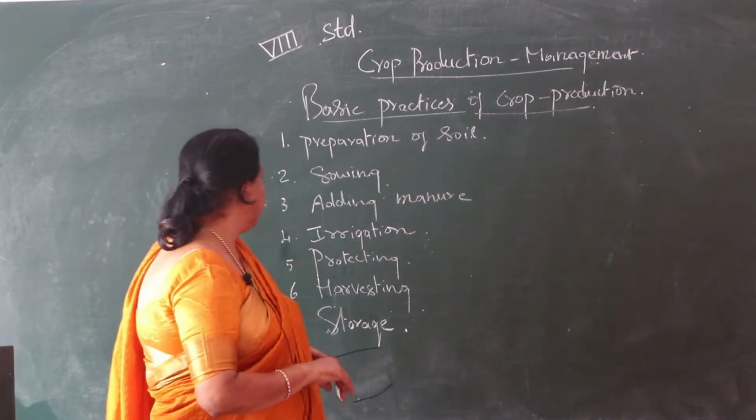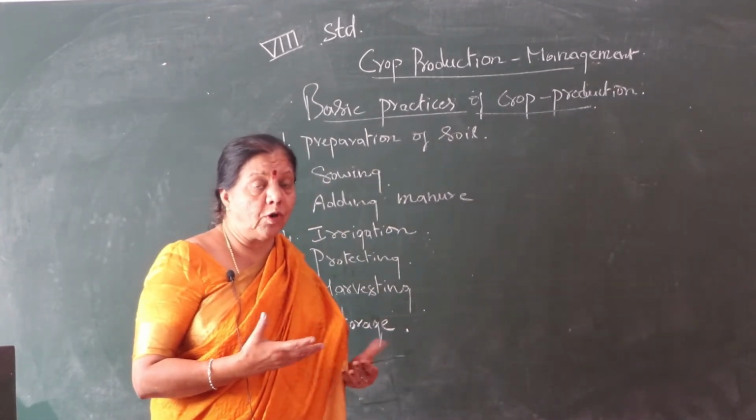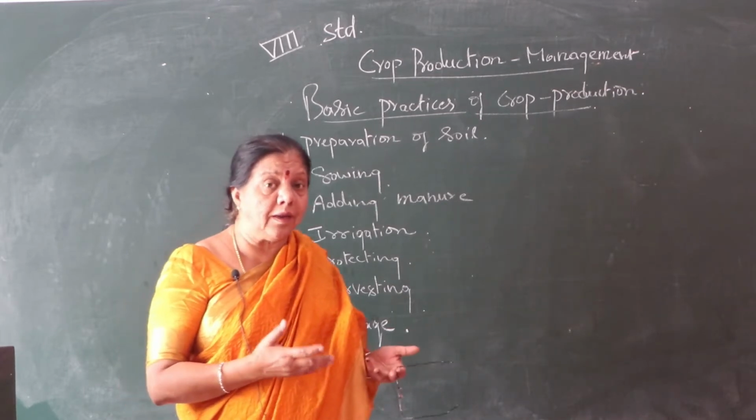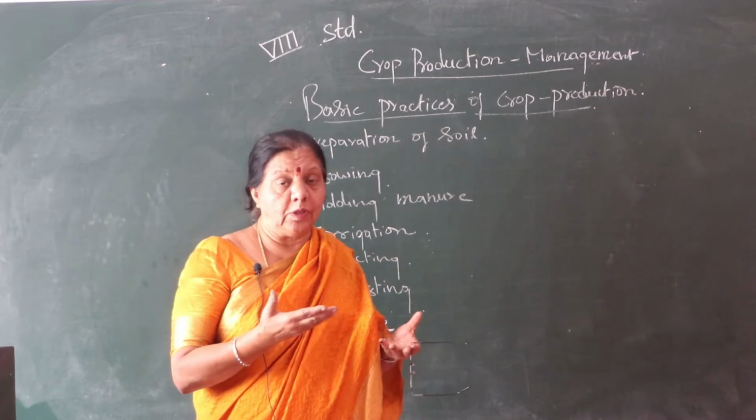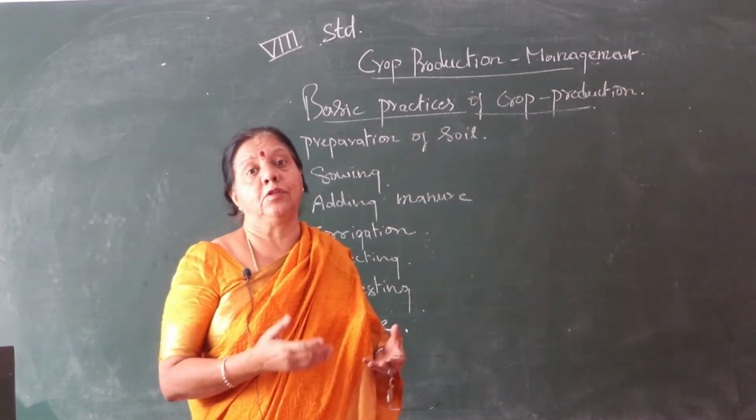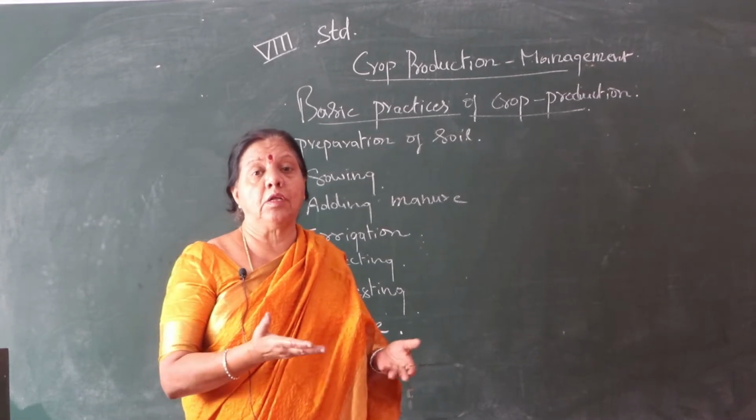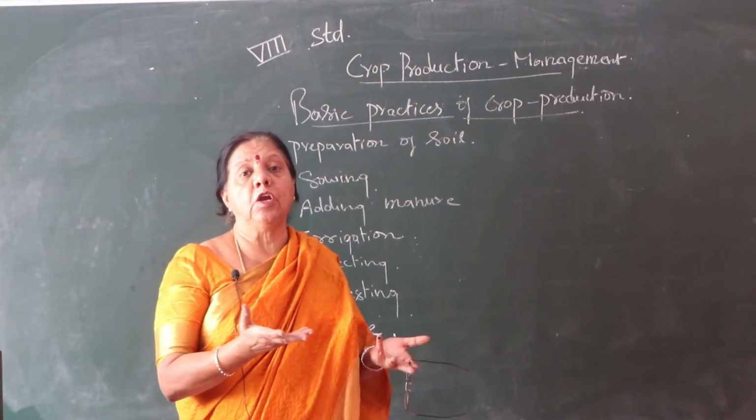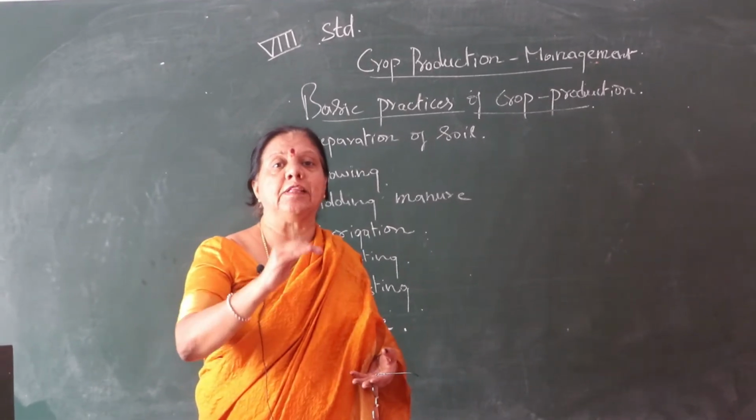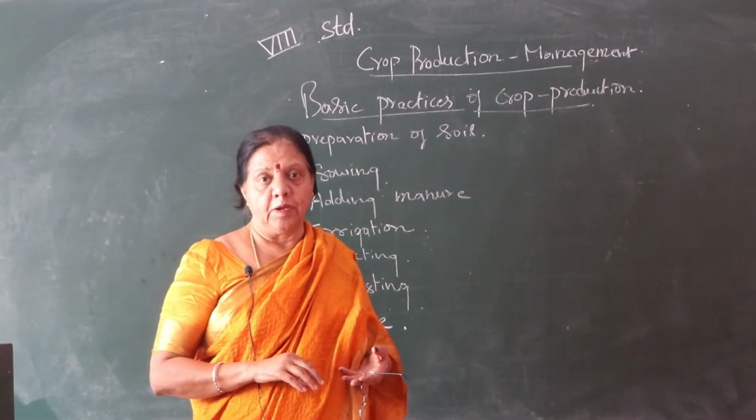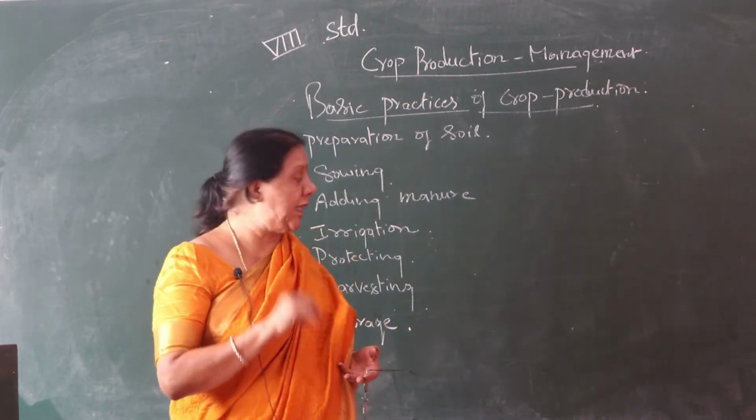So next, irrigation. Irrigation means what? If you get thirsty, what do you drink? Water. Like that, irrigation means water for growing the crops. The land is required, soil is required, and the plant requires water. Water is very important. Without water, it will become dry. For that, irrigation facility is very important. Without irrigation, we cannot do anything. So that is the next step.